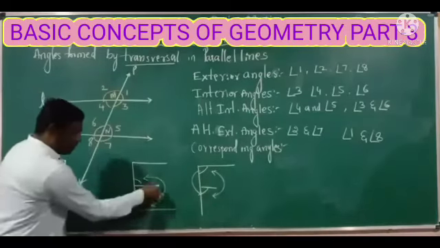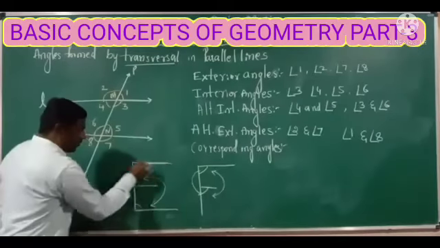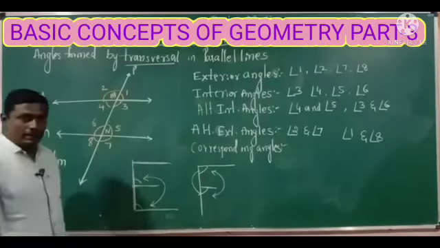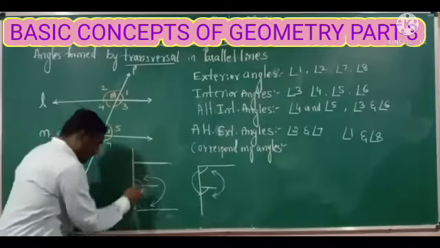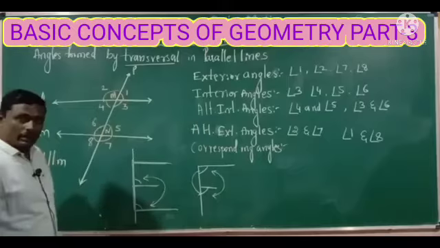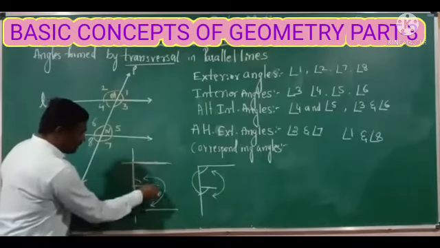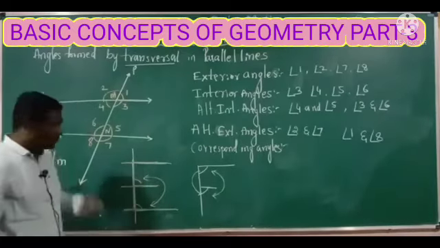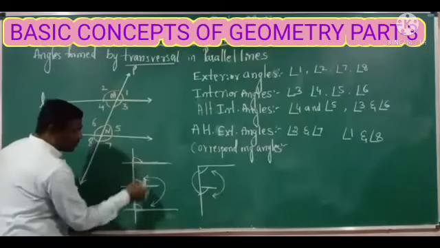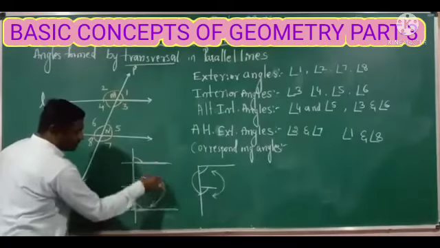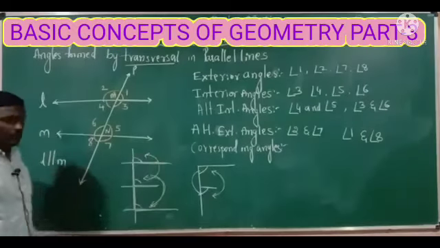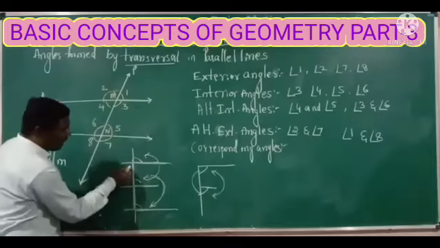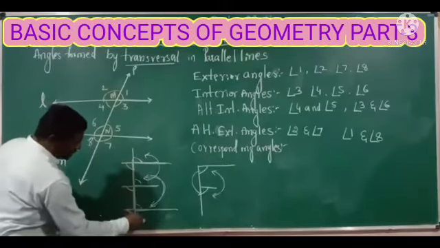For example, the alphabetical letter E has three parallel lines, right? And this line acts like a transversal. It intersects three parallel lines, and here we are getting three corresponding angles in total. These two are corresponding angles, and one more is also a corresponding angle. Three upper corresponding angles and three inner corresponding angles.